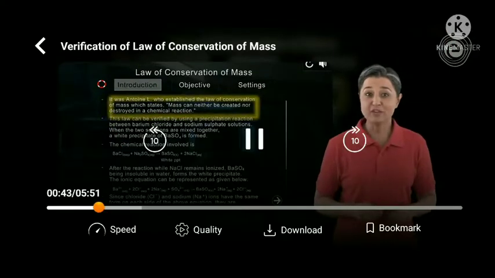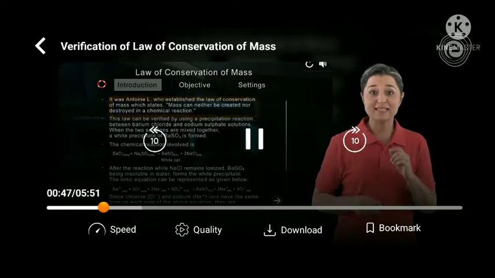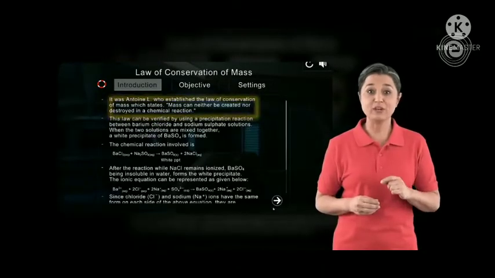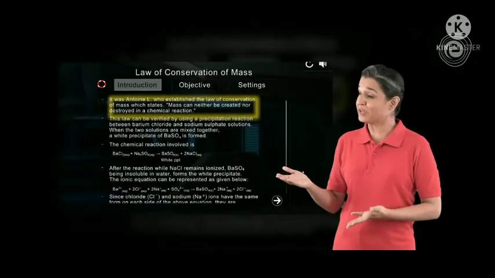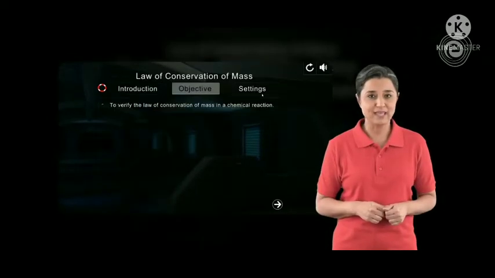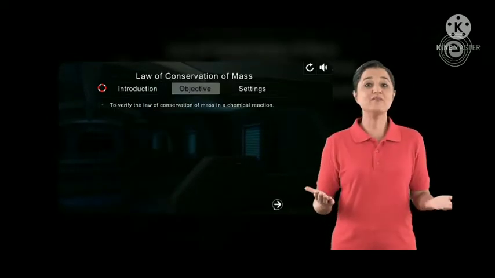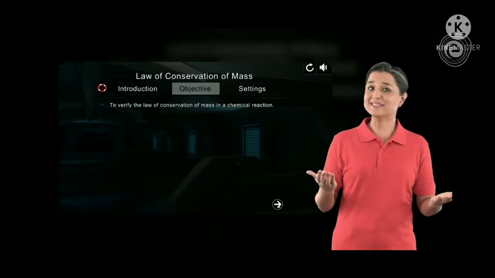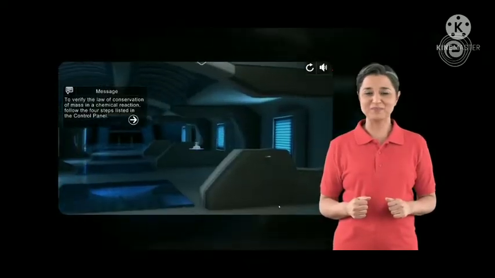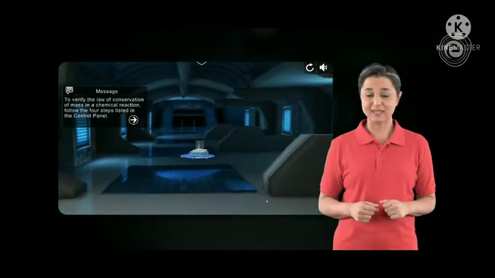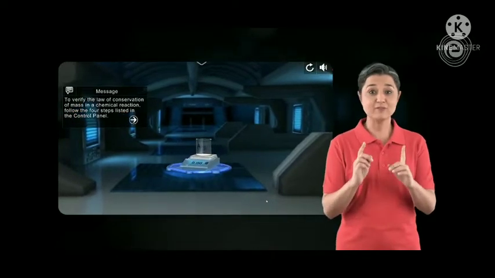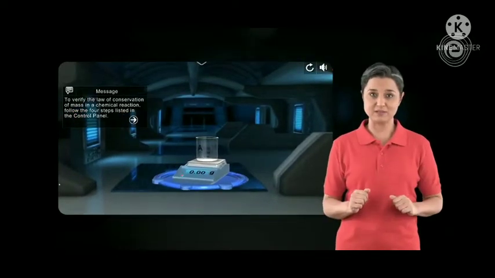The law of conservation of mass, established by Antoine Lavoisier, states that mass can neither be created nor destroyed in a chemical reaction. In this topic, we shall verify this law through a simple experiment. Let us begin. There are 4 steps involved in this experiment.